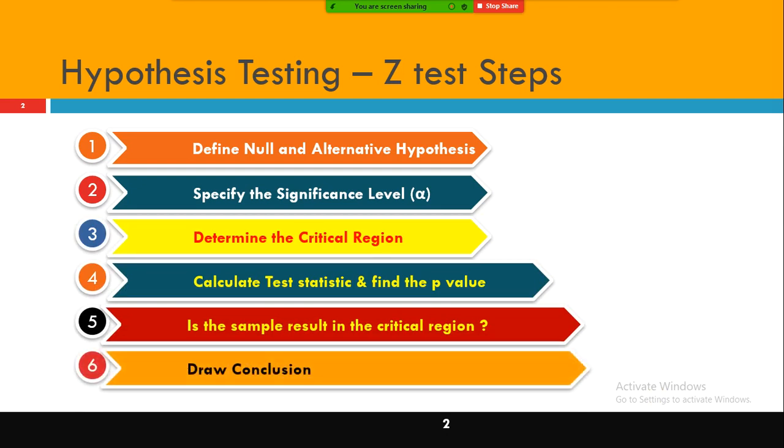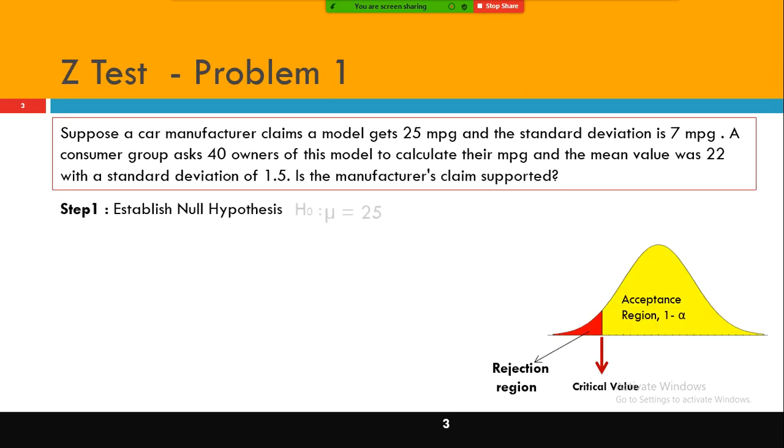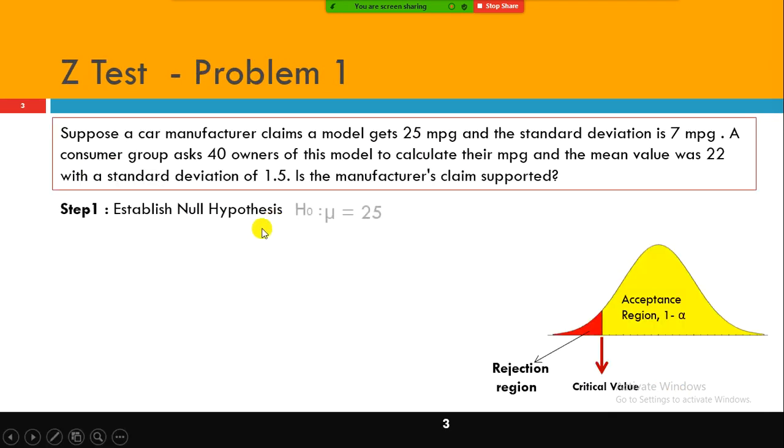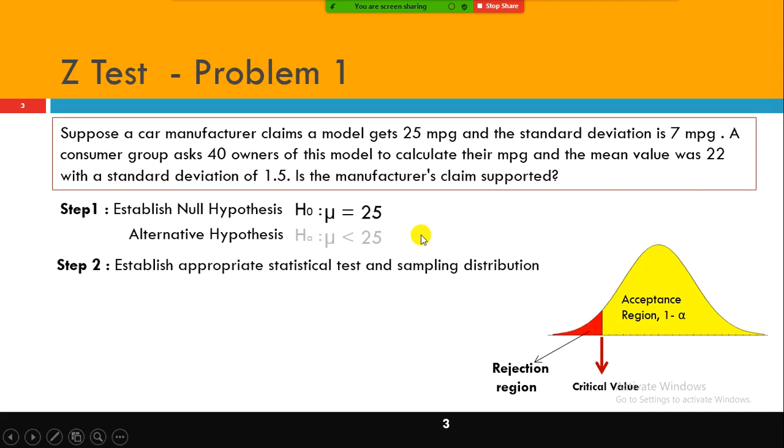If the sample result is falling in the critical region, which is nothing but the rejection region area, you are going to reject it, and you conclude that since the test statistic value is falling in the rejection region area, we are rejecting the null hypothesis. Look here, this is your rejection region area, where the critical value starts. Anything below this critical value is your rejection region area. If your sample mean is falling somewhere here, you are going to reject the null hypothesis. Whatever statement was made by, in this case, the manufacturer was not correct as per my test.